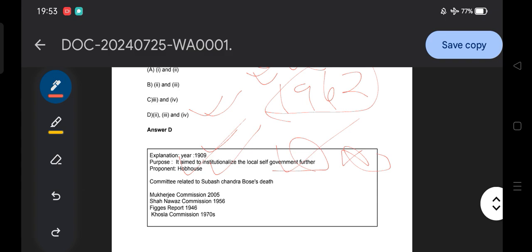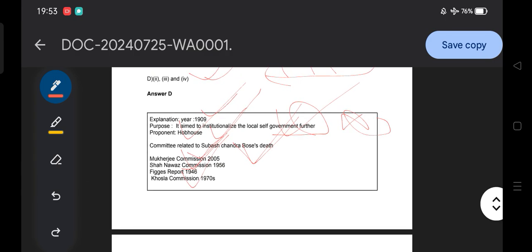Then the committees related to Subhash Chandra Bose: the Mukherjee Commission, the Shahnawaz Commission, the Figgess Report, and the Khosla Commission. A number of committees were constituted to assess whether the death of Subhash Chandra Bose occurred due to a plane crash, or whether it was something else. That is how these committees were constituted, for the reassessment of the death of Subhash Chandra Bose.